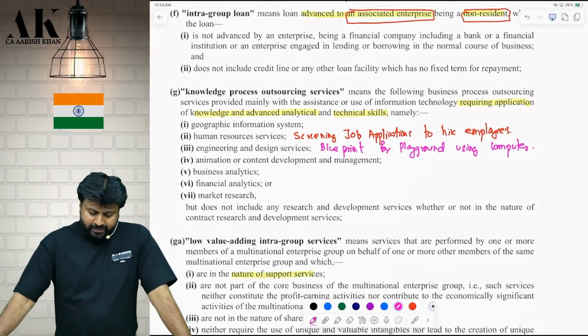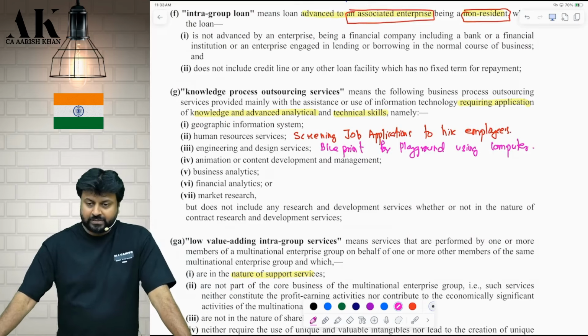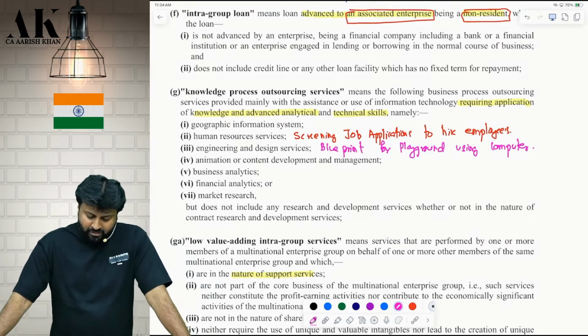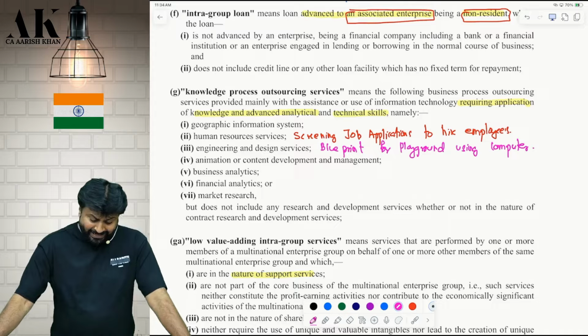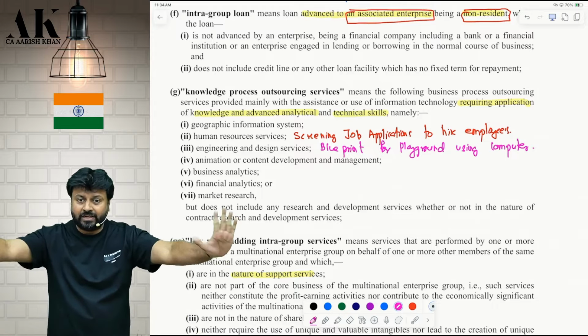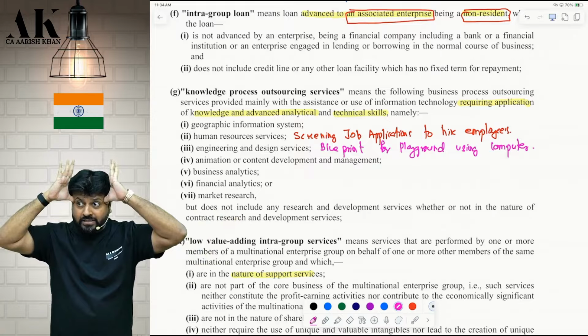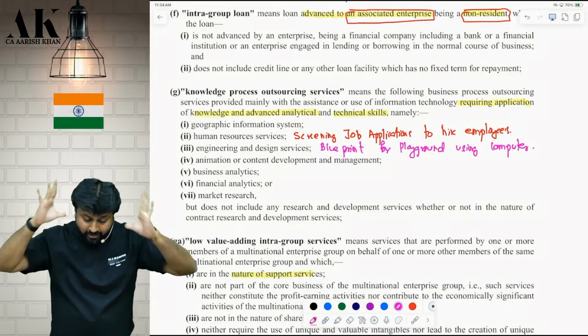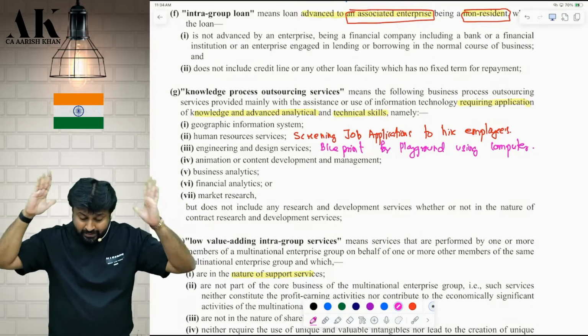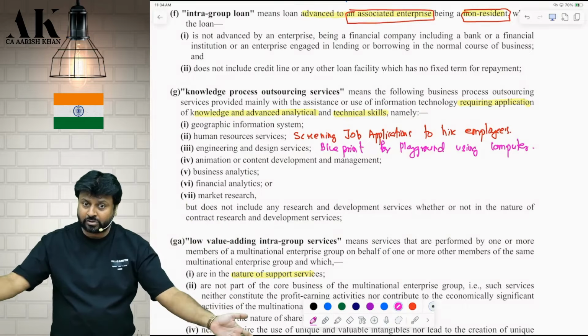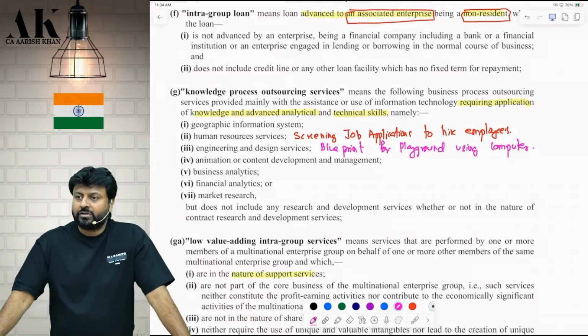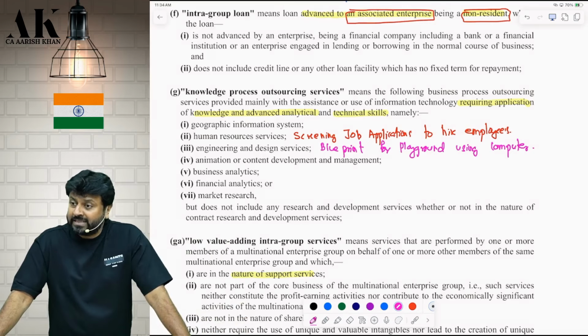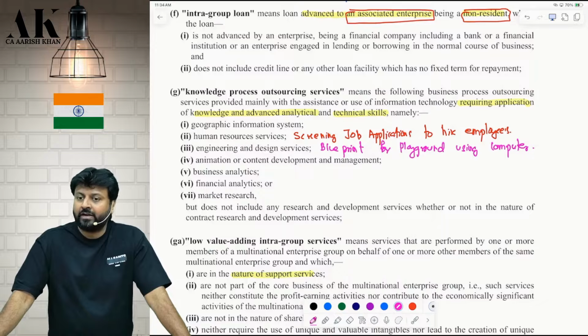Knowledge process outsourcing means the following business process outsourcing services provided mainly with the assistance or use of what? Information technology requiring application of knowledge. Here you require what? Application of knowledge. It is not a call center or service center where no great skill is required. Okay. Application of knowledge. The other entity will do analytical analysis for it. Technical skills have to be there with them. It is not an outsource of a normal activity. It is an outsource of some important function of your business. Like, namely, they have illustrated a few of them.